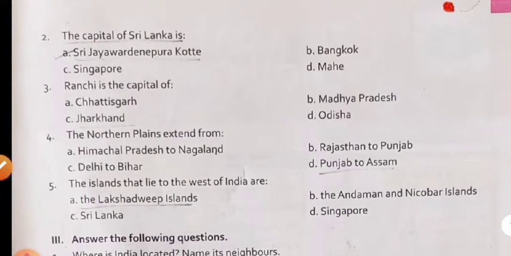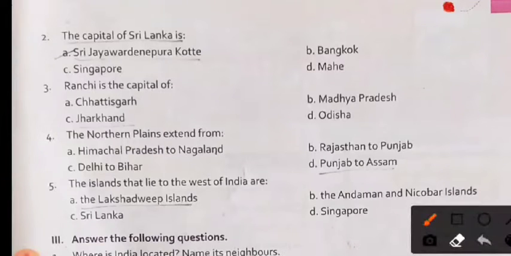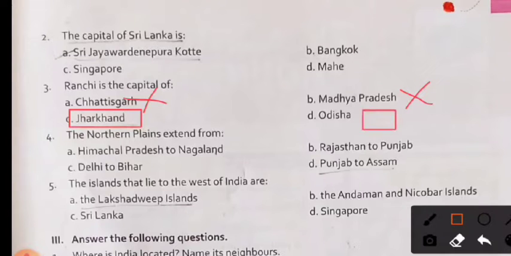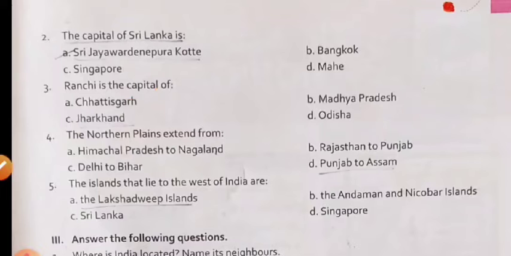Okay. Ranchi is the capital of which state? So let us look at the options. Chhattisgarh: it is not the capital, because Chhattisgarh has the capital Raipur. Madhya Pradesh: it is also not, because the capital of Madhya Pradesh is Bhopal. Jharkhand: it is the right answer, because the capital of Jharkhand is Ranchi. And Odisha's capital is Bhubaneswar, so it is also not the right answer.